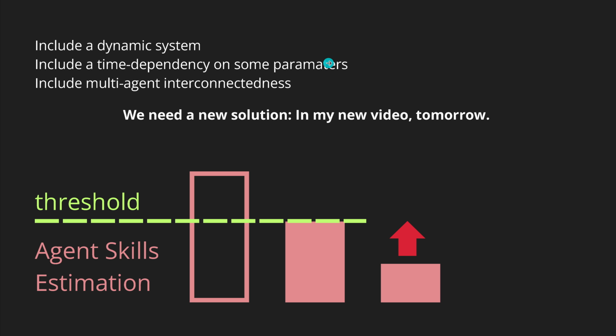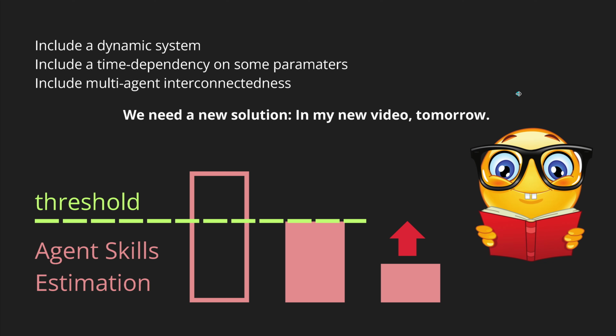And you know what? Even if we now go a next step and include the multi-agent interconnectedness in this topic, I will show you a new solution in my next video, and I think I will release it tomorrow. So there you have it for today, a short introduction to the topic. If you want, go and read about JEEDS. It is a little bit of a dense mathematical compendium, but it really gives you good insight into the methods we use today for AI agents.